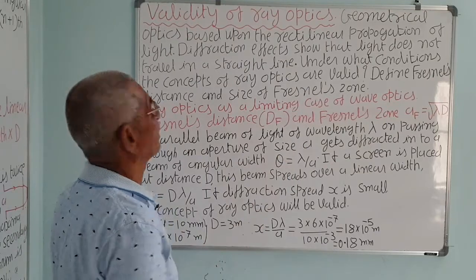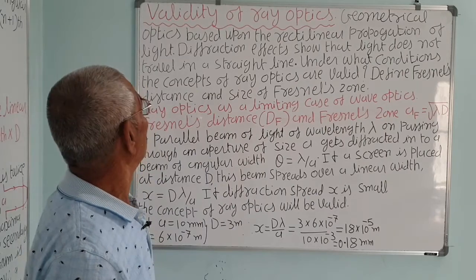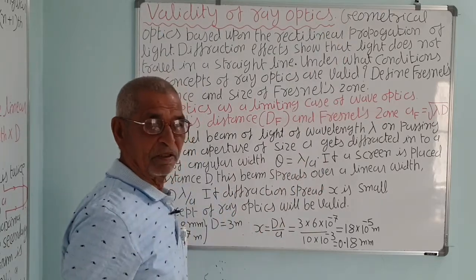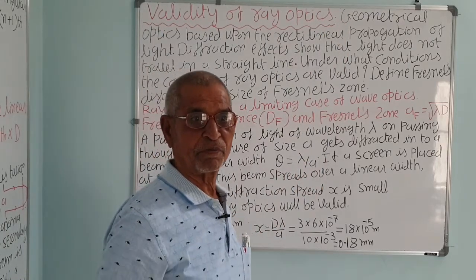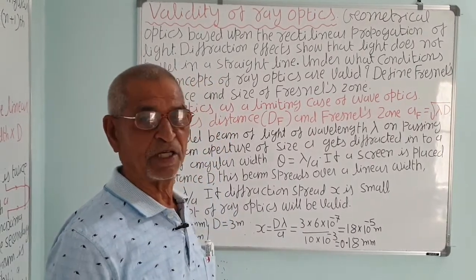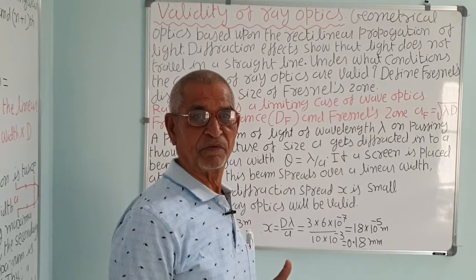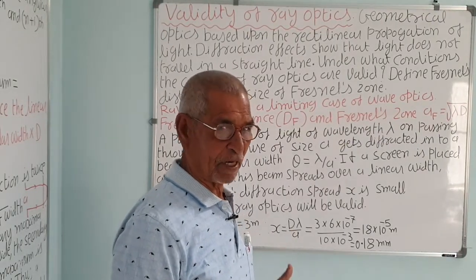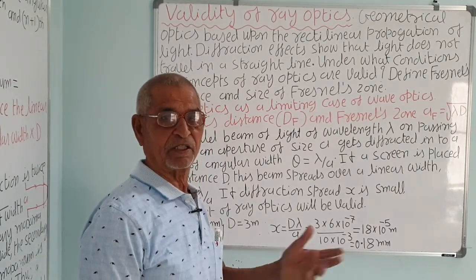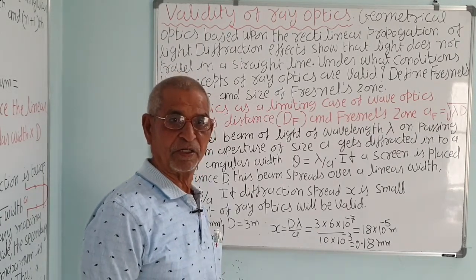Validity of ray optics. When can we consider the concept of ray optics and when do we consider wave optics? We know that light traverses in a straight line, so it casts a shadow of every object. If you walk in the sunlight, you will see your shadow. Similarly, any tree in the sunlight will cast a shadow, because in the shadow portion the light doesn't go. We say that light travels in a straight line, or you could not see the students sitting on another side of the room while the teacher is speaking, which commonly happens in the case of sound.